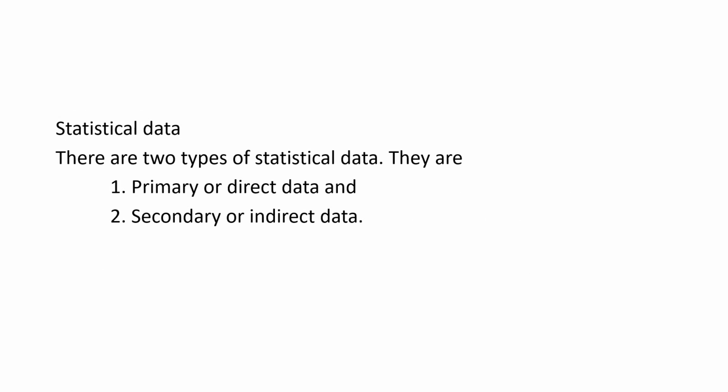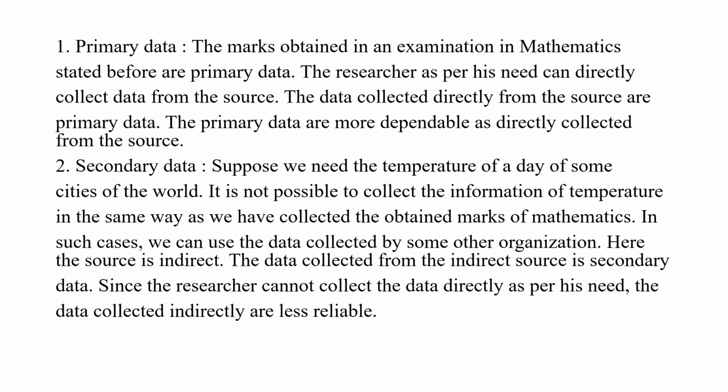Statistical data. There are two types of statistical data. They are primary or direct data, and secondly secondary or indirect data. Now, primary data. The marks obtained in an examination in mathematics stated before, in the previous slide, you have seen it, are primary data.